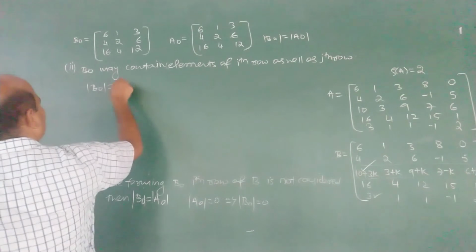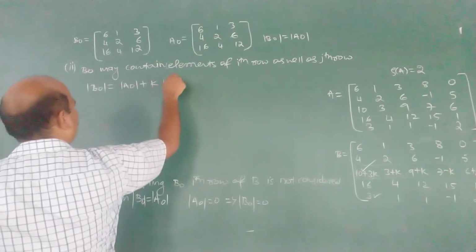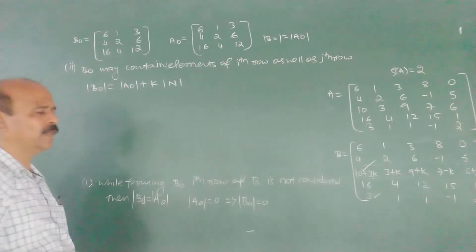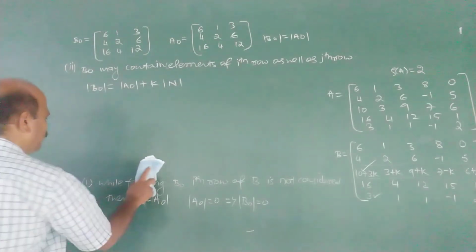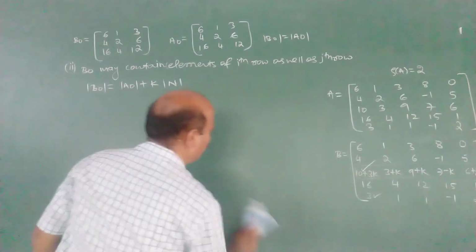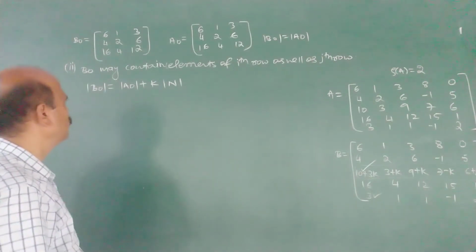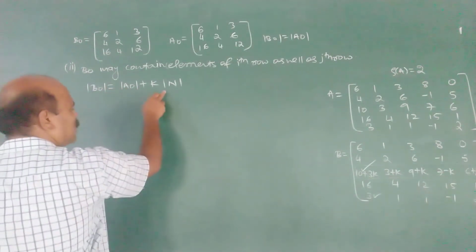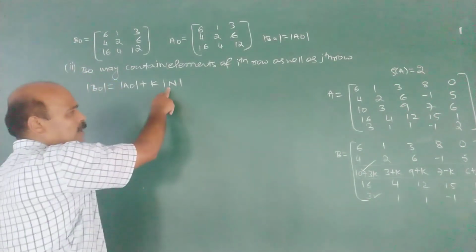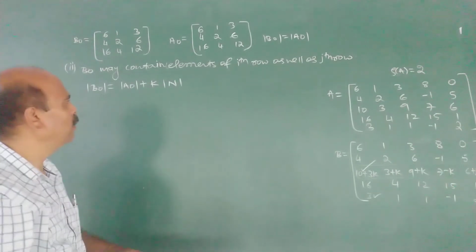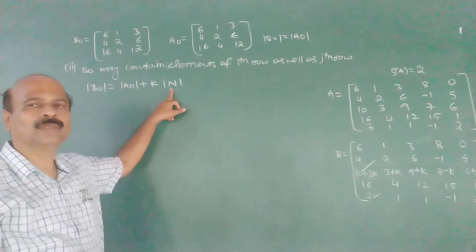See, in this case what happens? B naught is A naught plus K times N. I explained this one. K times N. That is why I have taken an example here. Suppose B naught contains the ith as well as the jth row. Then B naught becomes A naught plus K into N, where determinant N is a third order minor of A where two rows become identical.